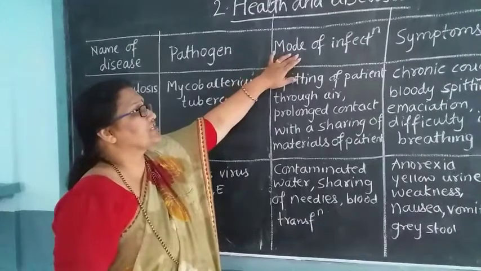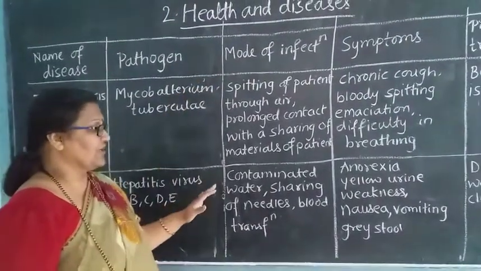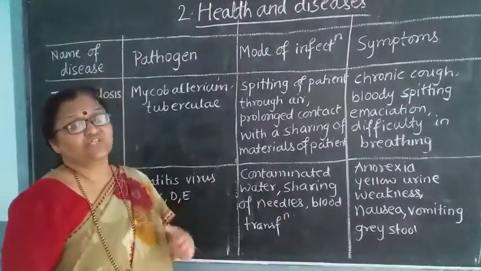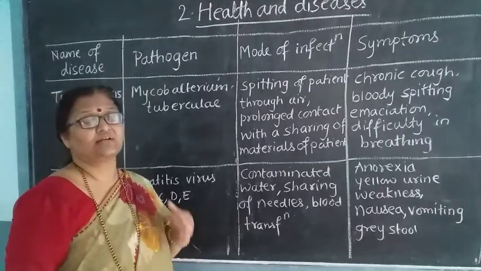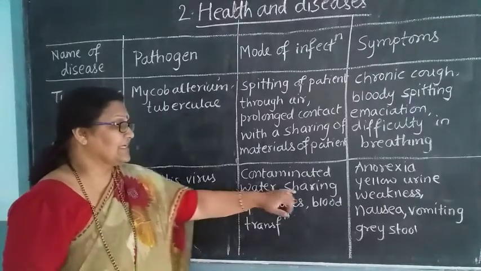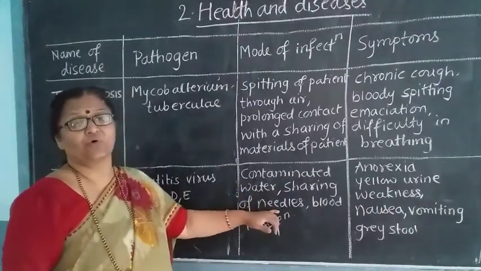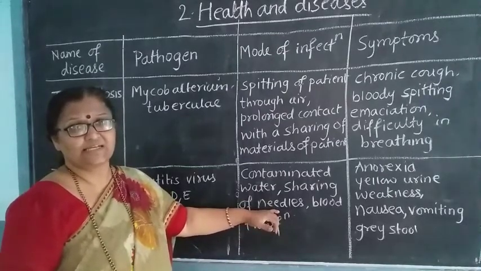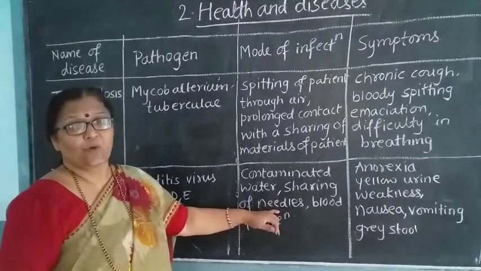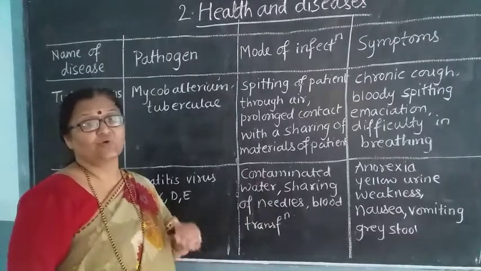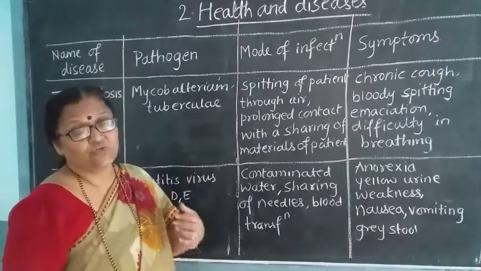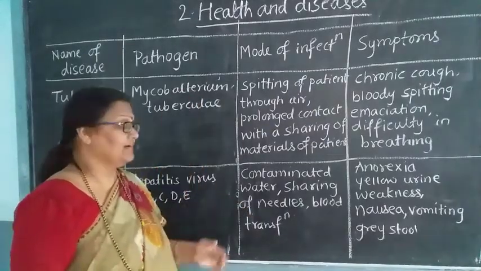Now, the mode of infection. What is the mode of infection? If you drink contaminated water, that means water which is not good for our health or not meant for drinking, or if we share needles. Nowadays we use disposable syringes, but before this the syringes were only sterilized and reused. If they are not properly sterilized, and the needle used by a hepatitis patient is used by another patient, then he may acquire this disease.